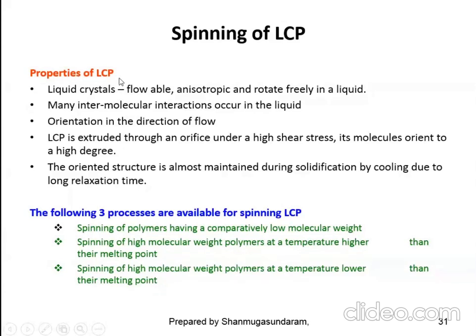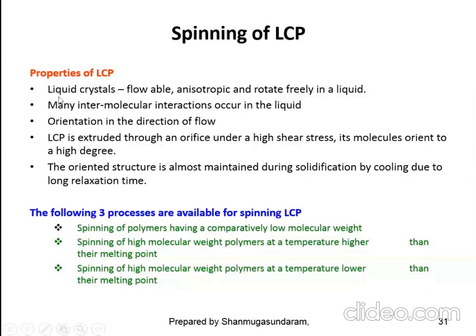Consider the properties of liquid crystal polymers needed to make them into a filament form. The liquid crystal should be flowable, anisotropic in nature, and able to rotate freely in a liquid.